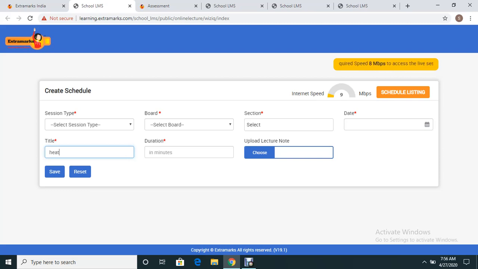You cannot do that, because it must be one title at one go. Next day, when you're conducting the same topic, you need to write heat 1 or heat 2 or whichever way you are comfortable. But you cannot repeat the same title every time for conducting the live class. I hope this point is clear to all the teachers.